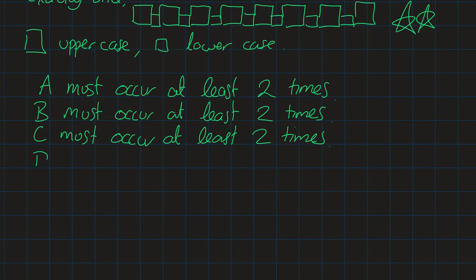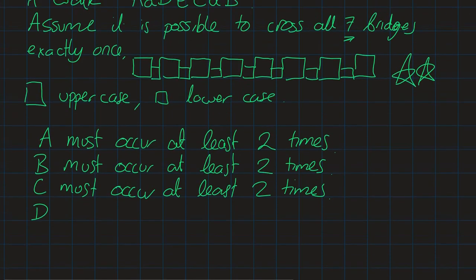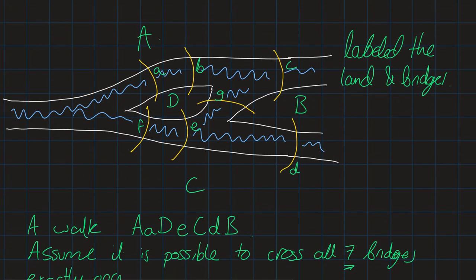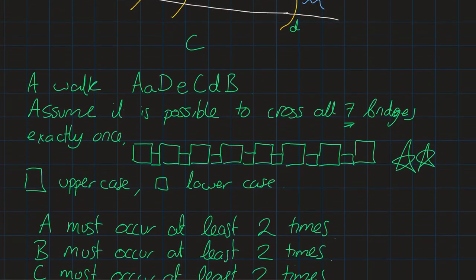And finally, let's do D. So how many times does D have to occur? Well, D has 5 bridges. So I could maybe do that, and then that one. So it's 3 times. I need to step on D at least 3 times in order to cover all 5 of those bridges.